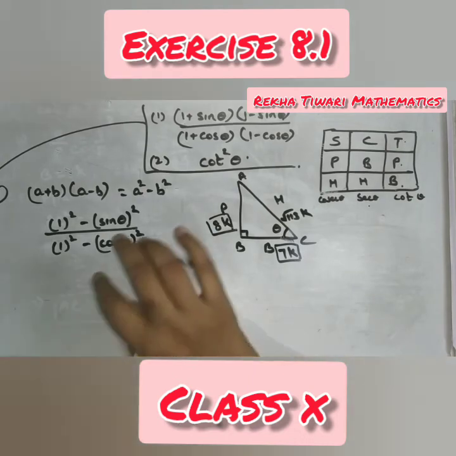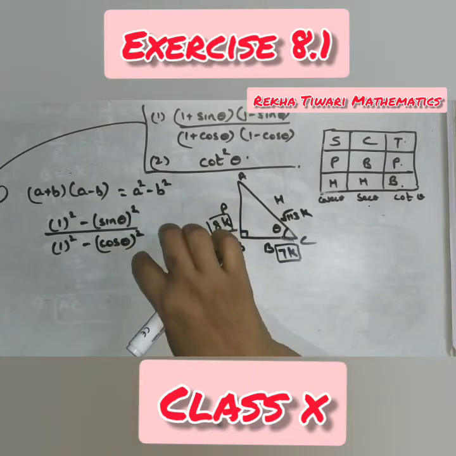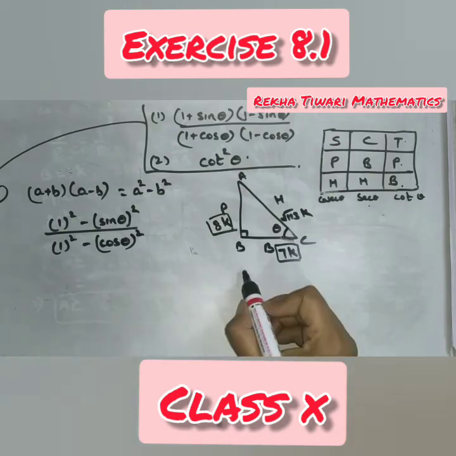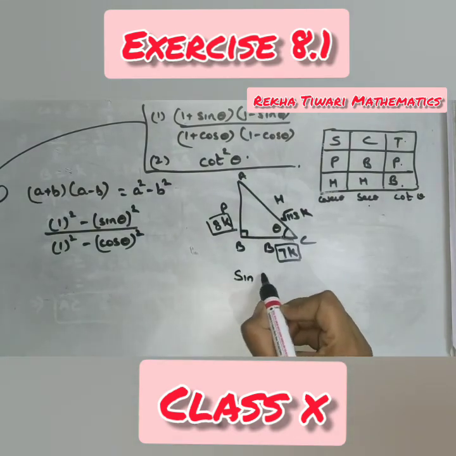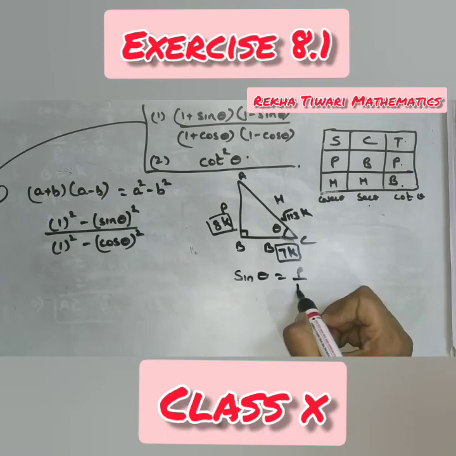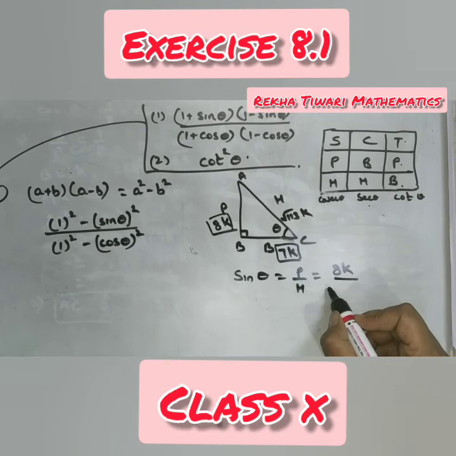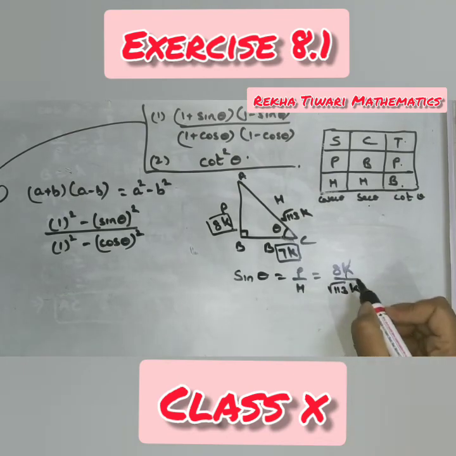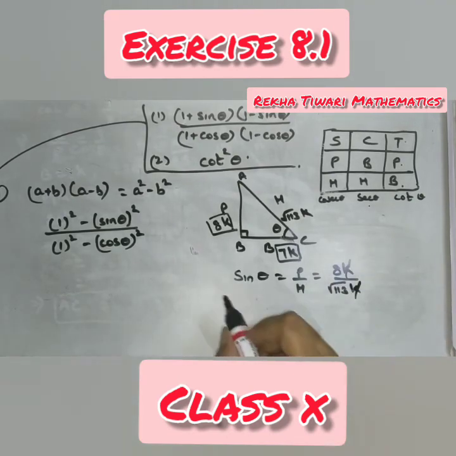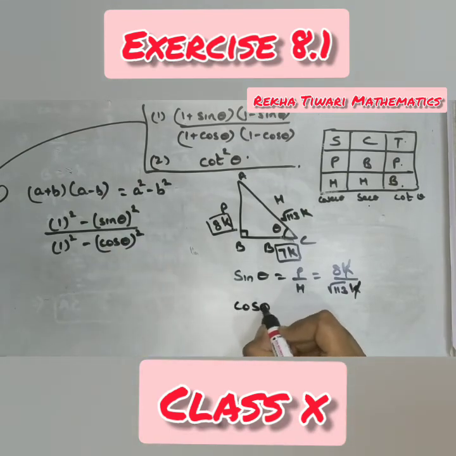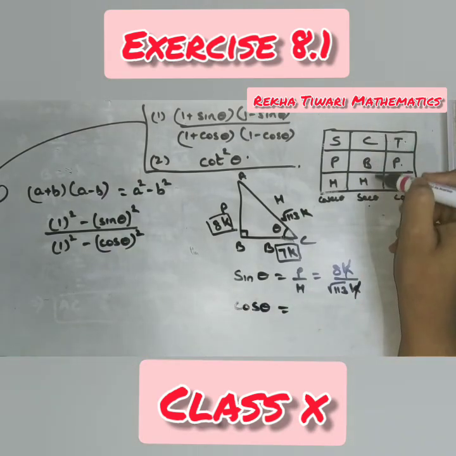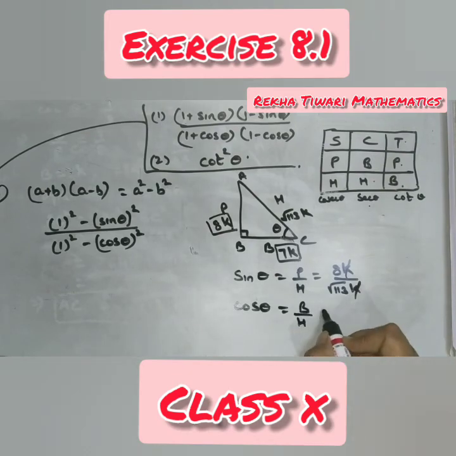Okay. So what is required now? Sin theta is required, cos theta is required. So let us find out from the figure. From the figure, sin theta. What is the formula? P by h. How much perpendicular is given to you? 8k. How much hypotenuse is given? Root 113k. Cancel this. 8 by root 113. What else is required? Cos theta. What is the formula for cos theta? B by h. How much is the base given to you? 7k. Hypotenuse is root 113k. Cancel this. So we will get 7 upon root 113.